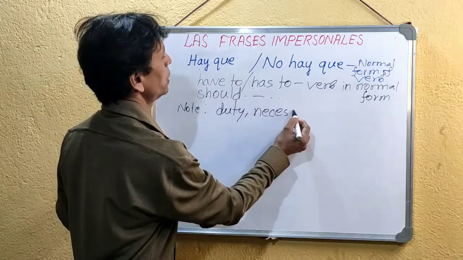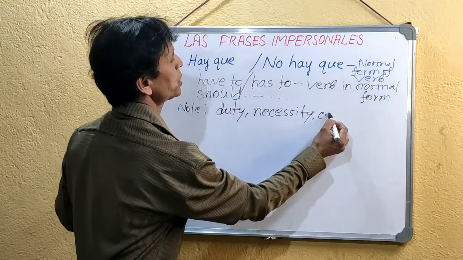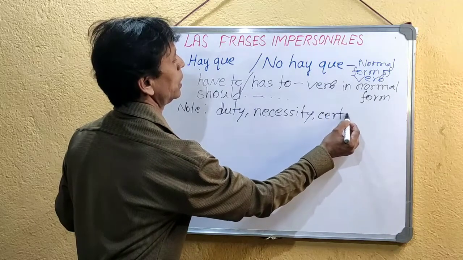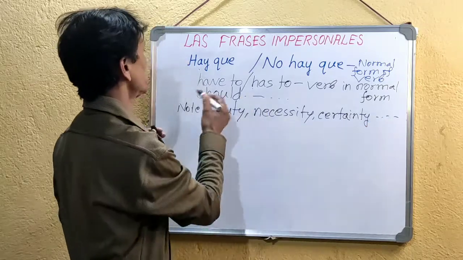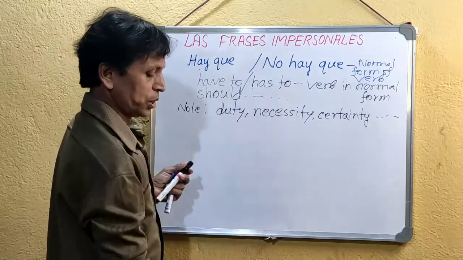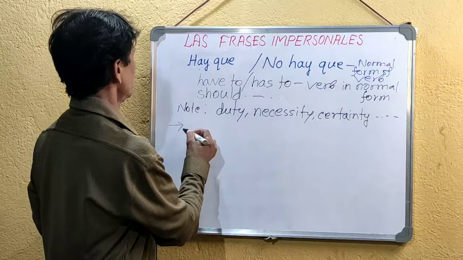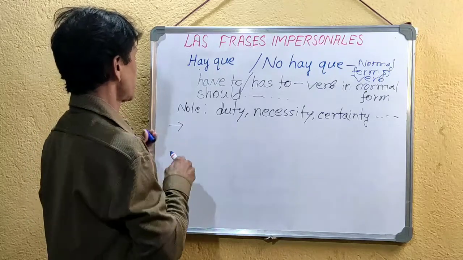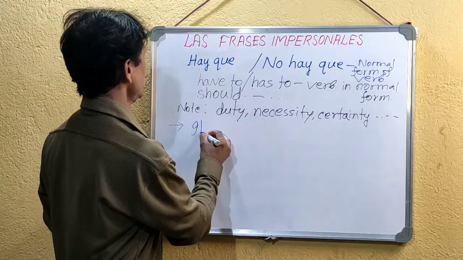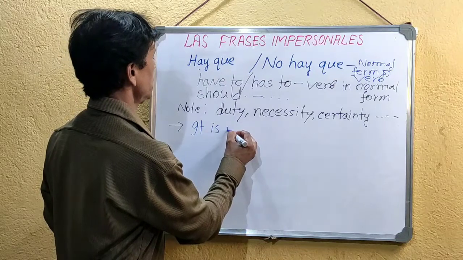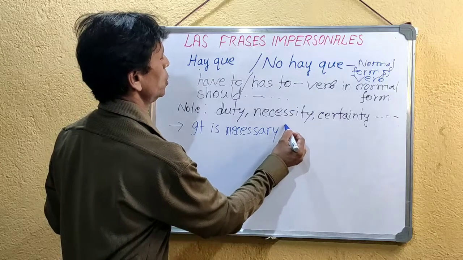necessity, certainty, like this the sense will be there. So this is called impersonal sentence. For example, I am mentioning here some sentences. Suppose if I say it is necessary to go.